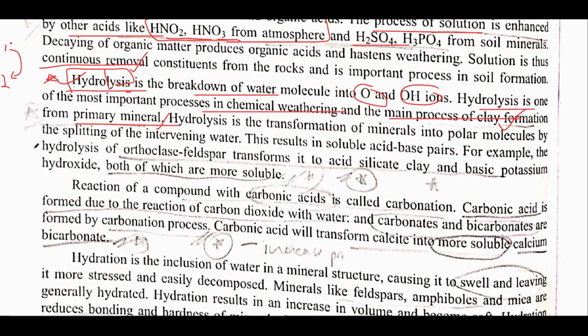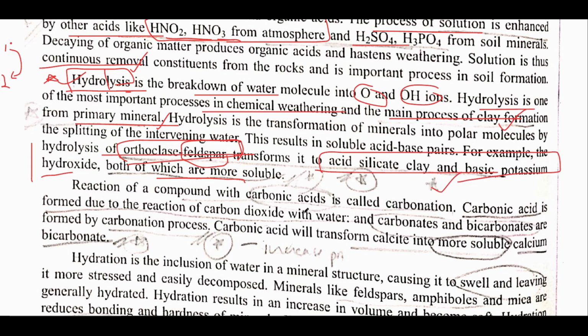Alright, and the other important part is the hydrolysis of orthoclase feldspar. If you simply remember that feldspar transforms into acid silicate clay because of hydrolysis, and basic potassium hydroxide, both of which are soluble. The important part is that on hydrolysis, orthoclase feldspar forms acid silicate clay and basic potassium hydroxide, meaning both acid and basic structures are being formed.